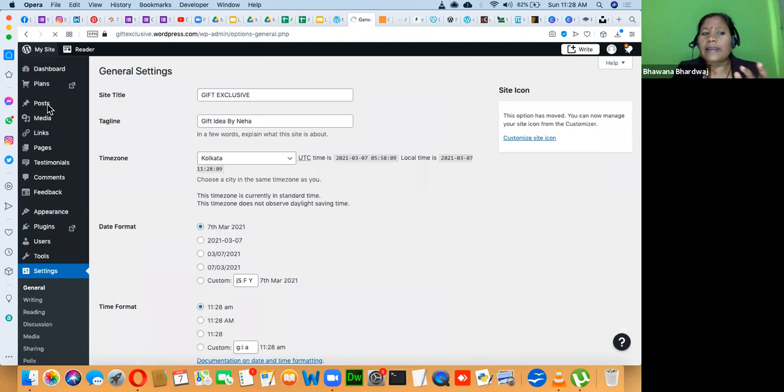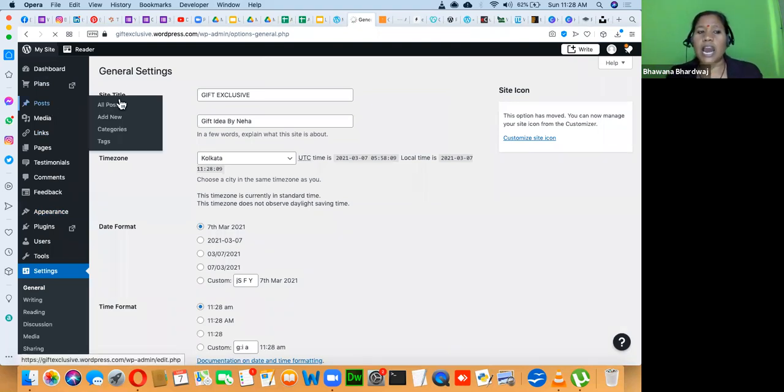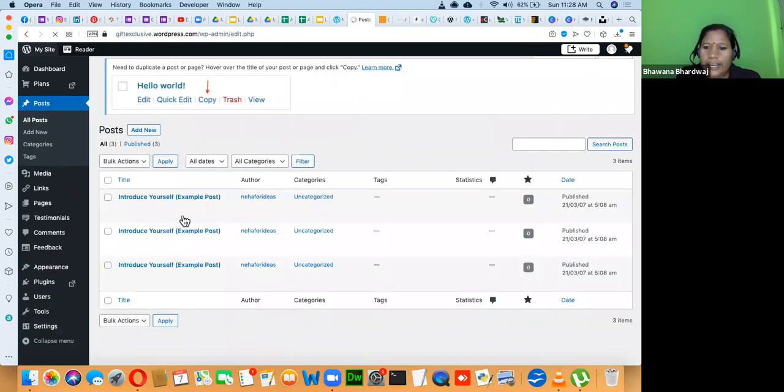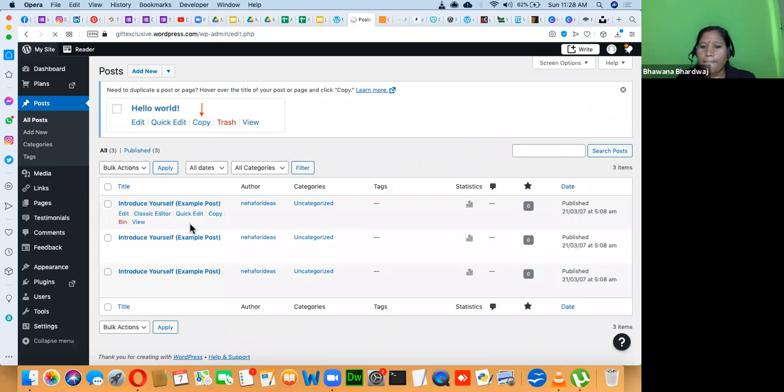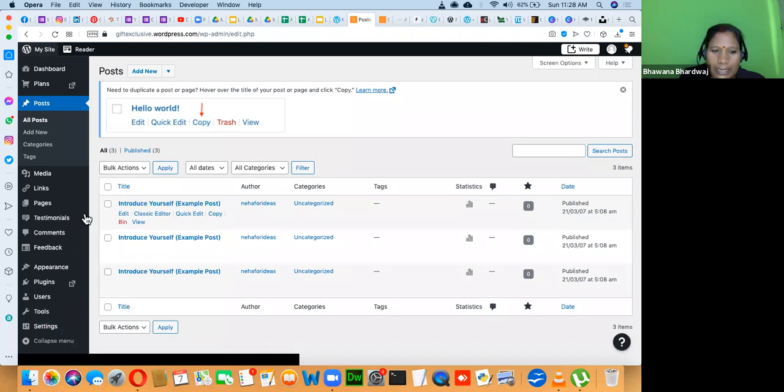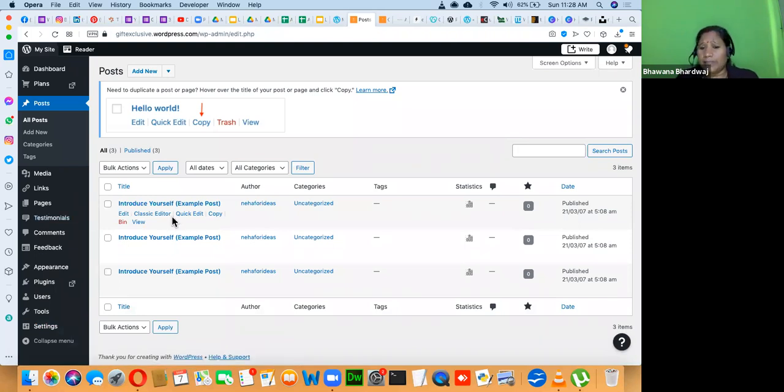Now we are going to manage our first post. Are we ready to create our first post? Yes, nice. Thank you so much, Padam Priya, Shweta, Mayank, Neha, Anil. Before getting started with the first post, I'm giving you 5 minutes, and at the same time we are taking a 5-minute break.